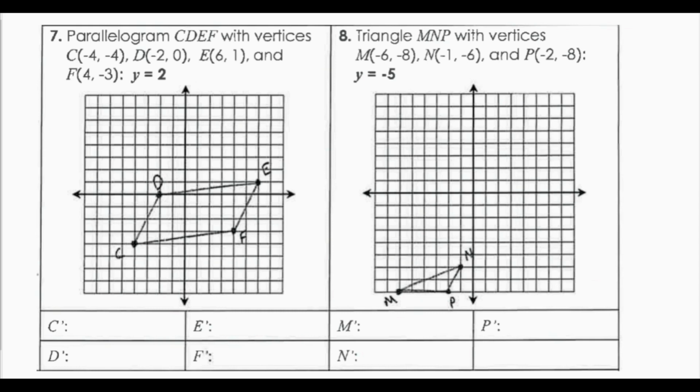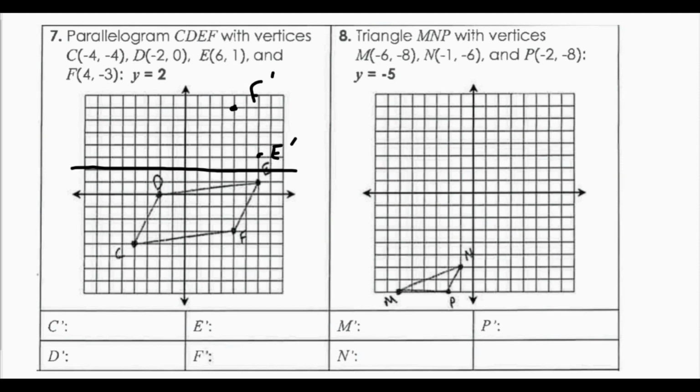Now if I want to reflect over y equals a number, remember y equals a number will be a horizontal line. So if I have y equals 2, for example number 7, that's going to be this horizontal line at y equals 2. So again, I'll just count the spaces away from my line of reflection that my pre-image is, and then reflect over that line. So E is 1 space away, so I would have E prime here. F is 5 spaces away, so I'd have F prime here.